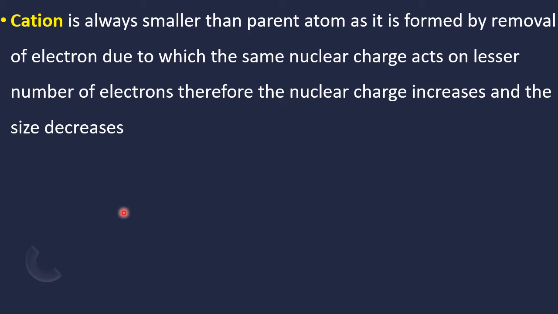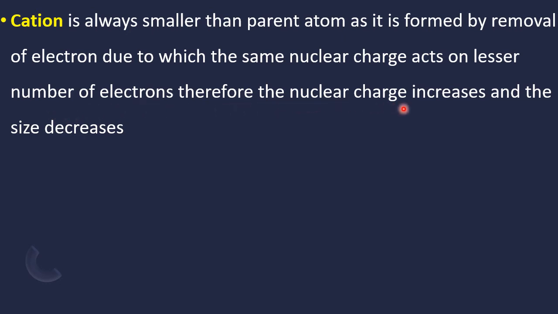Now, to measure ionic radii, first it has to form an ion. How are ions formed? There are two types of ion: cation, positive ion, and anion, negative ion. Cation is always smaller than the parent atom as it is formed by removal of electron, due to which the same nuclear charge acts on less number of electrons.